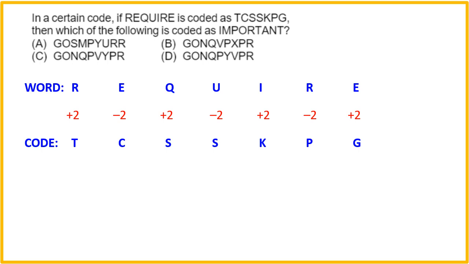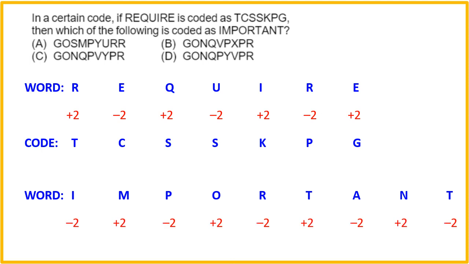So if we go with the word important and if we start with +2, it will start with K as a coded word, but if we look at the four options, K is nowhere in the coded words. So obviously we have to start with -2 then +2, and this is the coded word for important, which is option C.